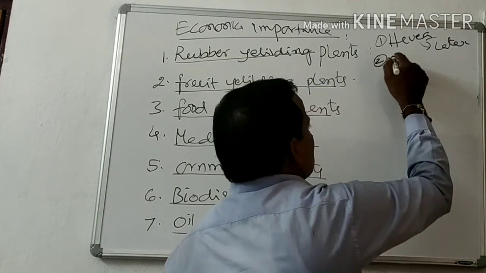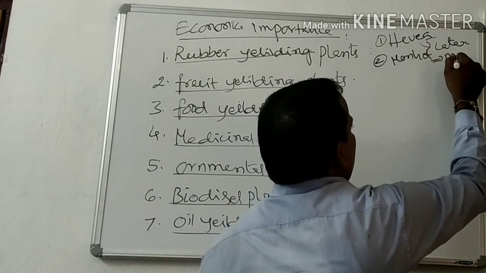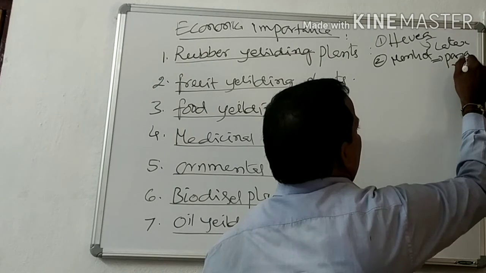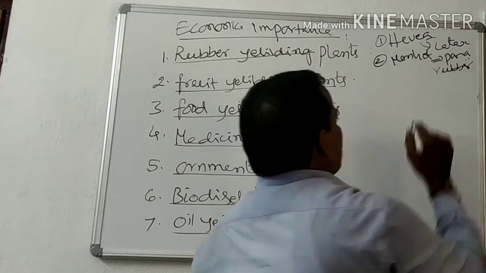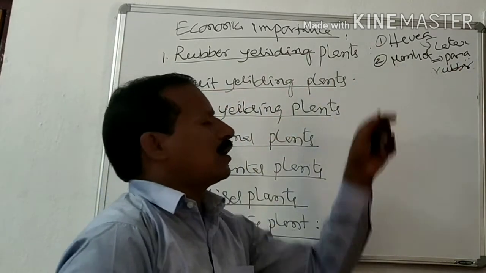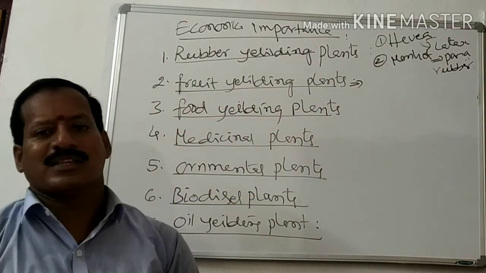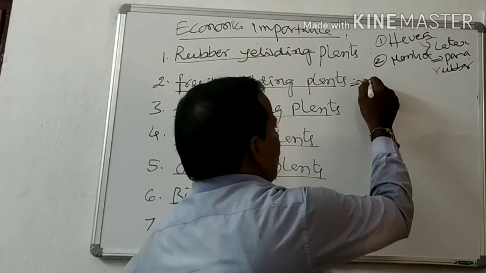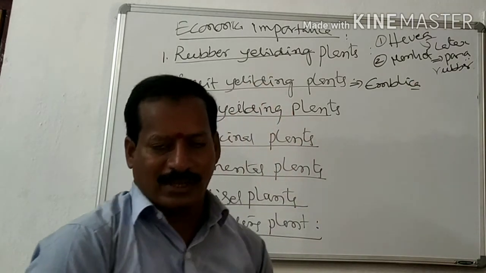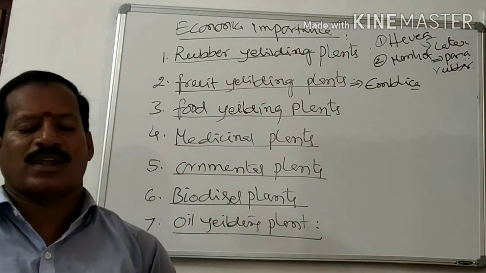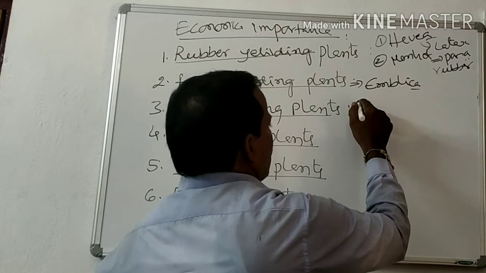And the second one is Manihot. From Manihot we are getting Para rubber. So these are two rubber yielding plants. And the next one is fruits. The fruit yielding plant is Emblica. Emblica, or amla, is a fruit yielding tree. The fruits are very valuable and medicinal. They are useful for preparation of different Ayurvedic medicines. And food yielding plants are nothing but Manihot.